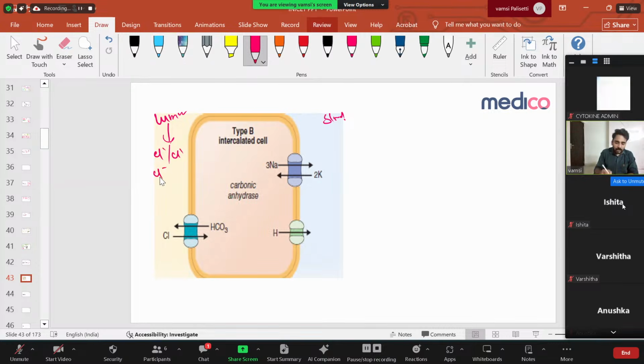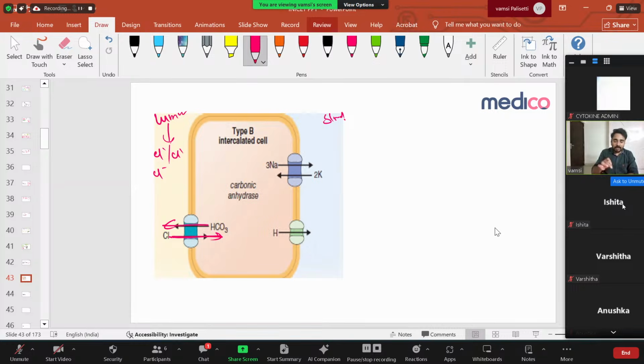So with all this chloride, what is going to happen in the type B intercalated cell? One pump will activate, called the chloride bicarbonate exchanger. Now this chloride is getting absorbed because there's more chloride, in exchange for bicarbonate. So bicarbonate is going out. So alkali is going out. You will develop acidosis.